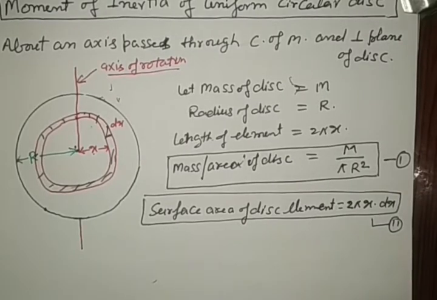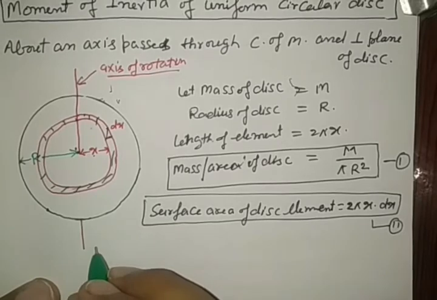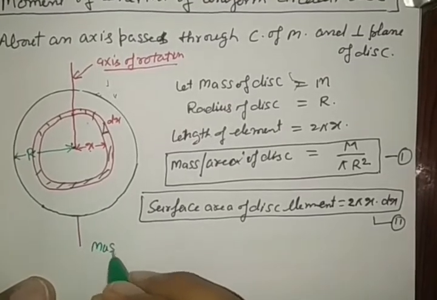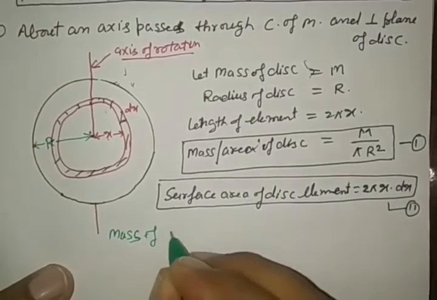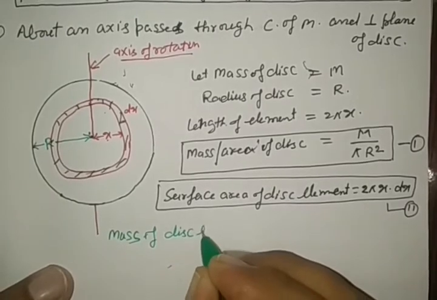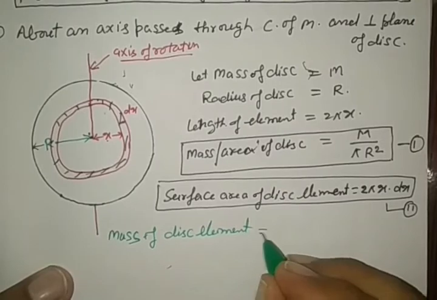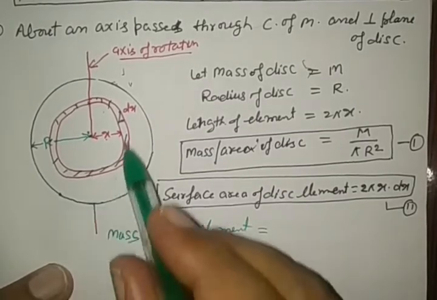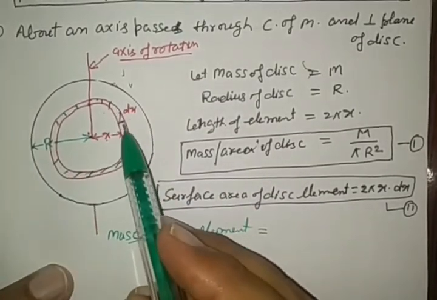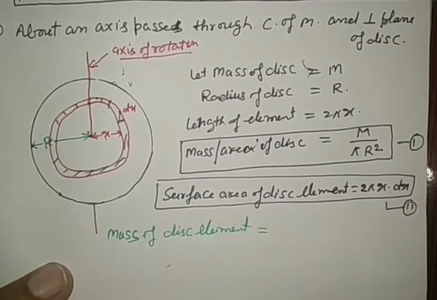Now we are going to calculate the mass of the disk element, right? What is the mass? Mass per unit area into area of the element.